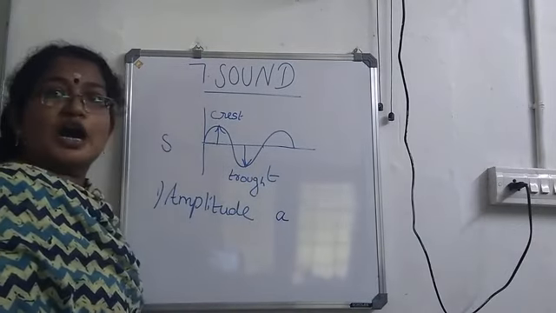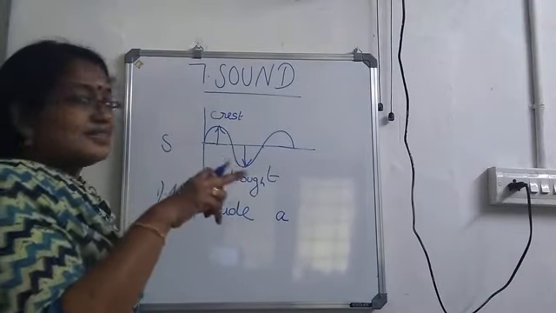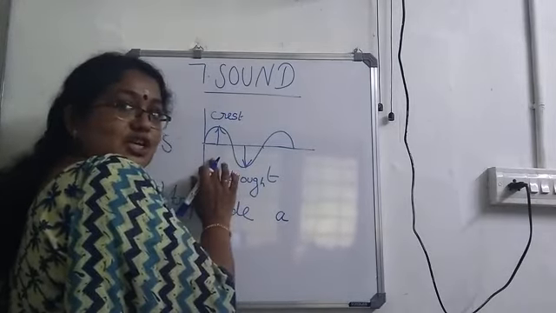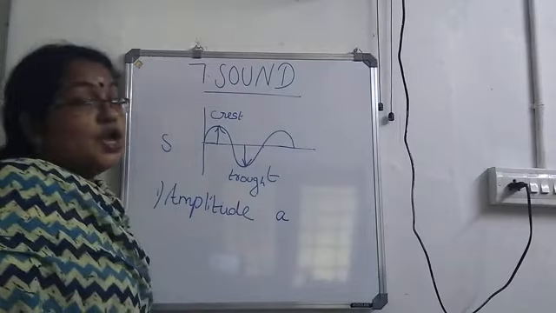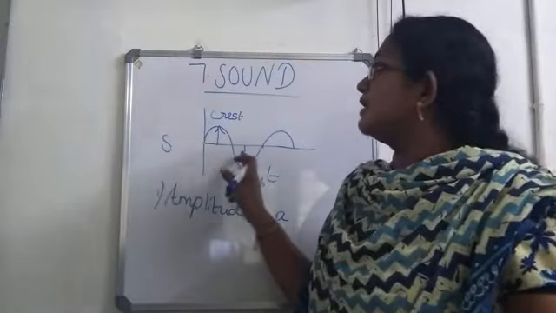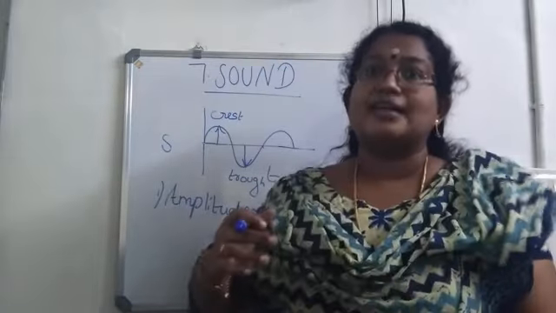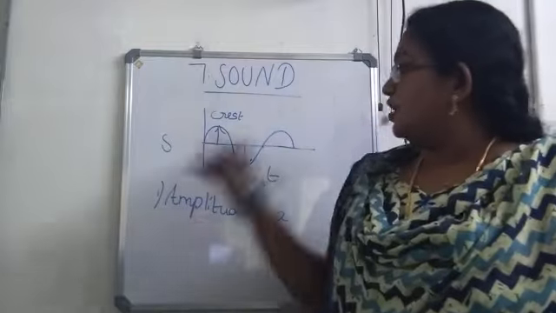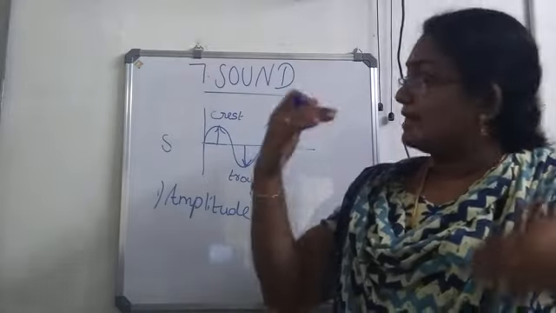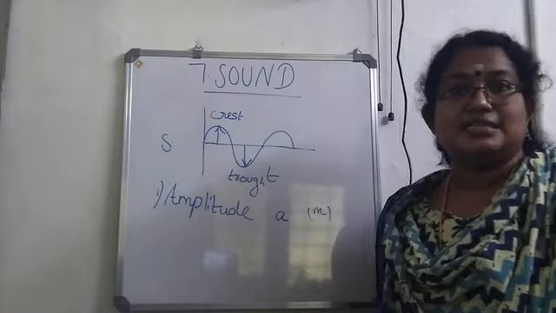It is similar to our pendulum. In the case of a pendulum, to what height it can reach, the maximum height is considered as amplitude. Same thing here also, this is the mean position, to what height it can go. So the maximum displacement of the particles of the medium from its mean position, that is considered as the amplitude. It is represented by the letter A. And here it is the maximum displacement. So what is the unit? It will be given in meter.